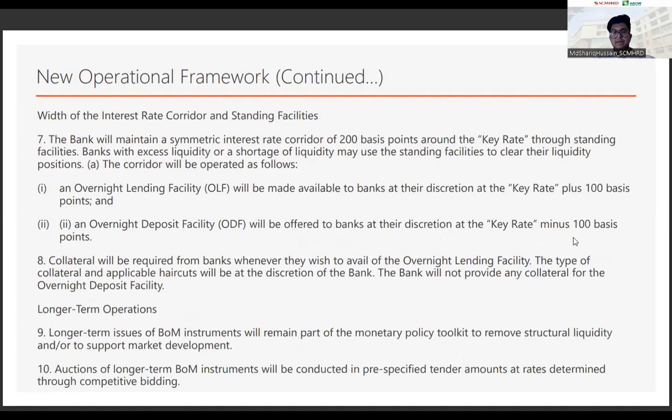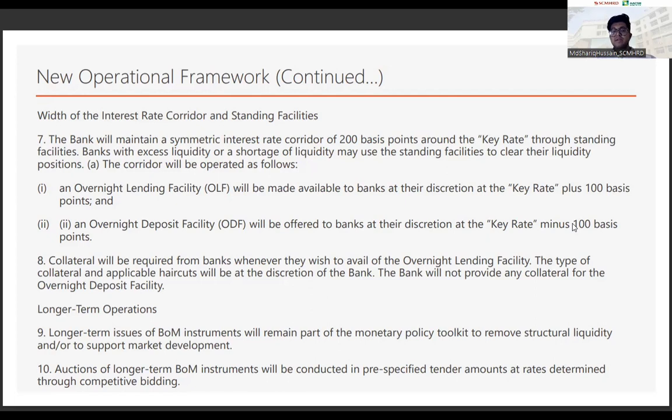Moving forward, there are a few things that we need to keep in mind. There will be an interest rate corridor of 200 basis points around the key rate. This will be operated in two ways. The first one would be the overnight lending facility, or OLF, and the next one will be the overnight deposit facility, or the ODF. The OLF will be made available to the banks at the key rate plus 100 basis points, whereas the ODF will be offered to the banks at the key rate minus 100 basis points. So this will be the difference between them.